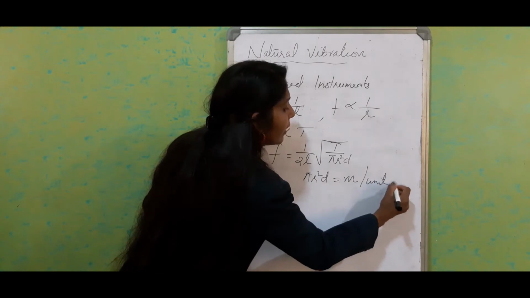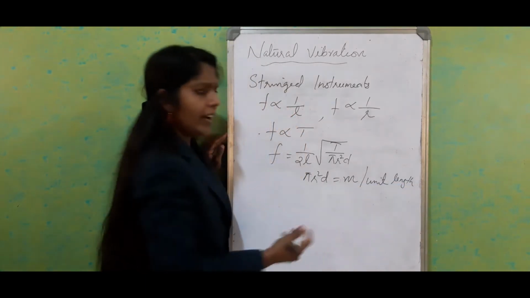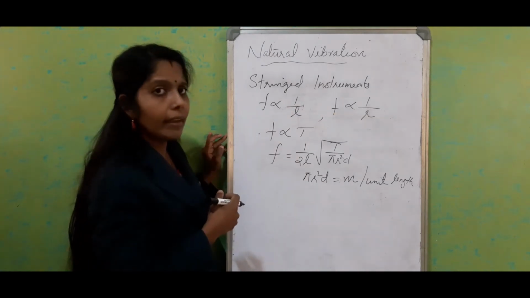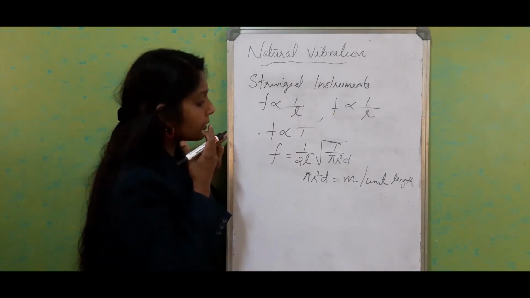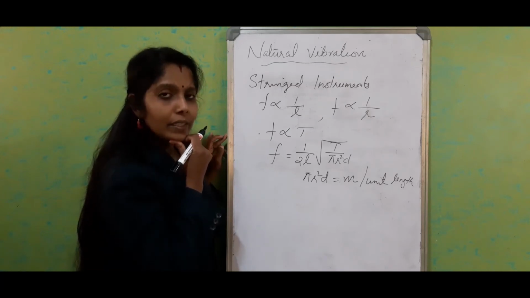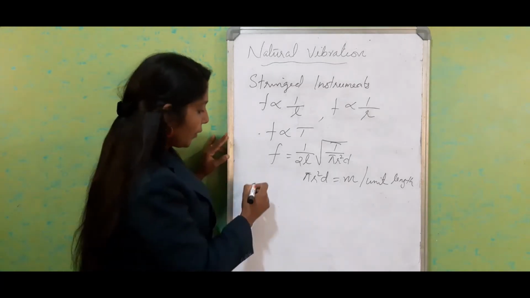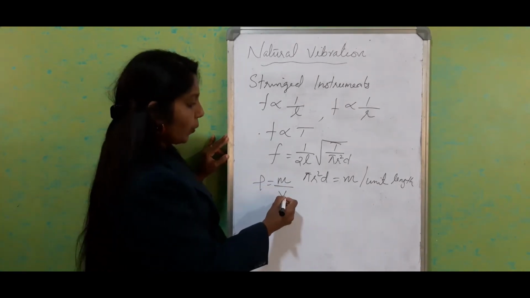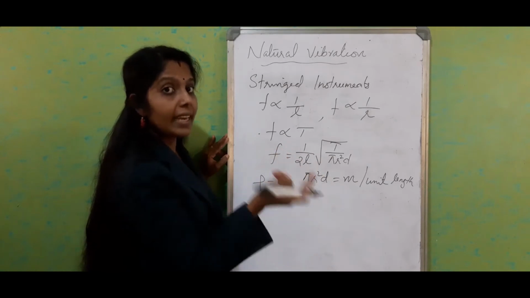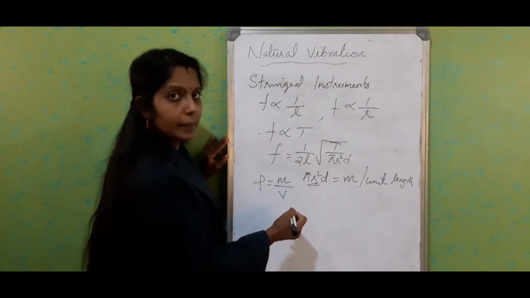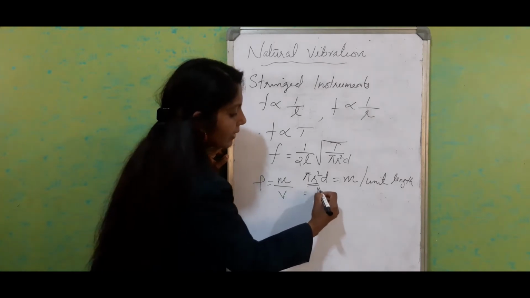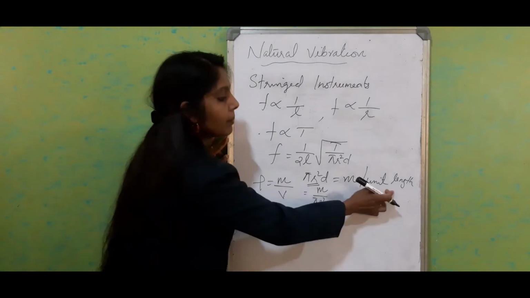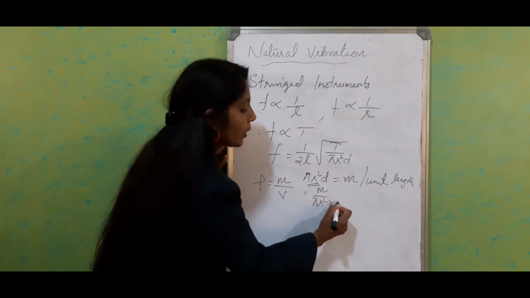per unit length. Do you have any confusion about how I can write pi r square D, that is area into density, is equal to mass? Do we study any connection with that? You know that density is equal to mass by volume, right? So volume for a material means area into length. Here area is pi r square, so I can write it as m by pi r square. But length is missing, right? Now here it is mentioned that it is for unit length. So it is for 1.